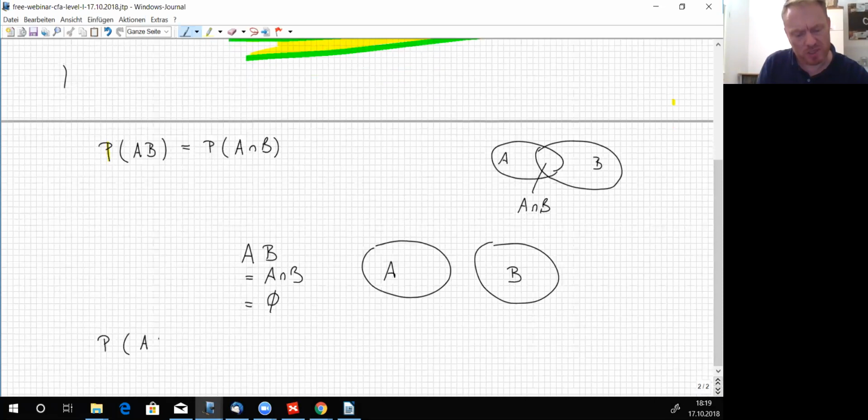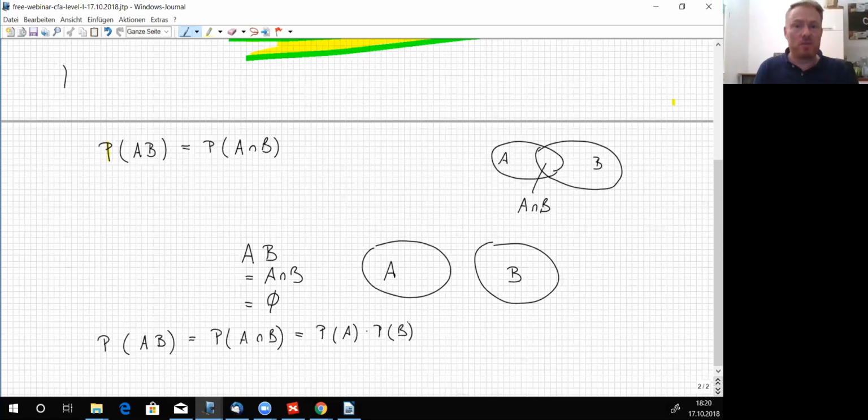A and B are independent from one another if the probability of A and B happening together is the multiplication of the probability of A and the probability of B. So if this holds true, then A and B are said to be independent from one another.